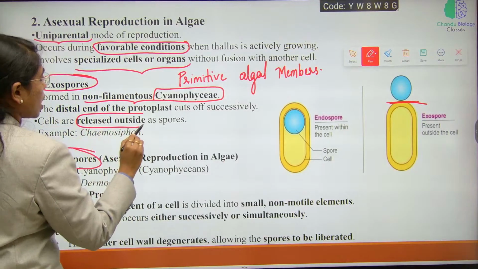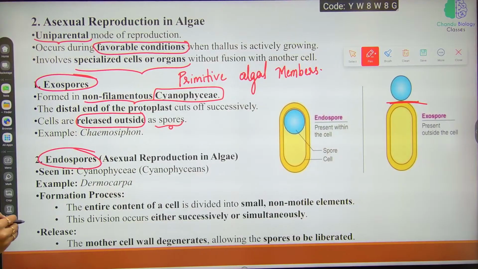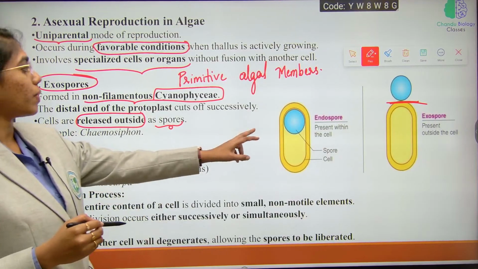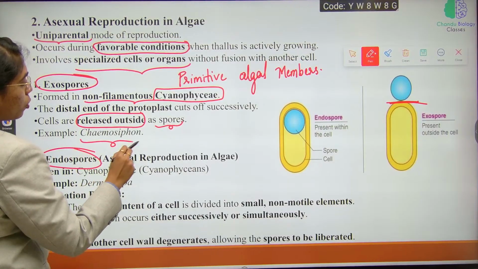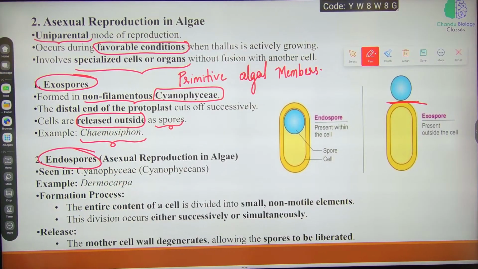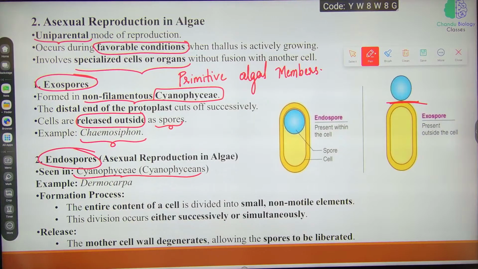How are exospores being released? The distal end of the protoplasm will cut off successively and cells will be released outside as spores. Example here you see Chamaesiphon. Next is endospores. Endospores are observed in cyanophyceae. Cyanophycean endospores are also observed. Example is Dermocarpa. Dermocarpa is the example.